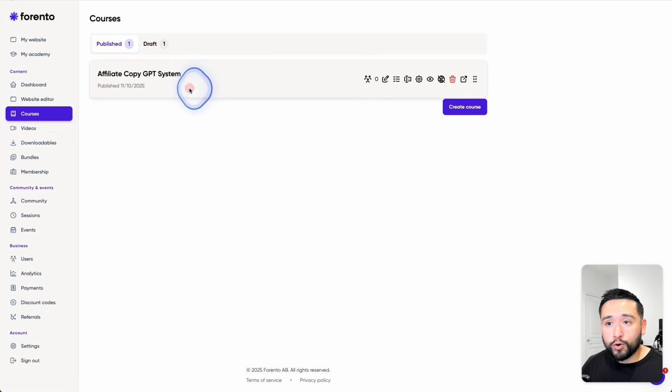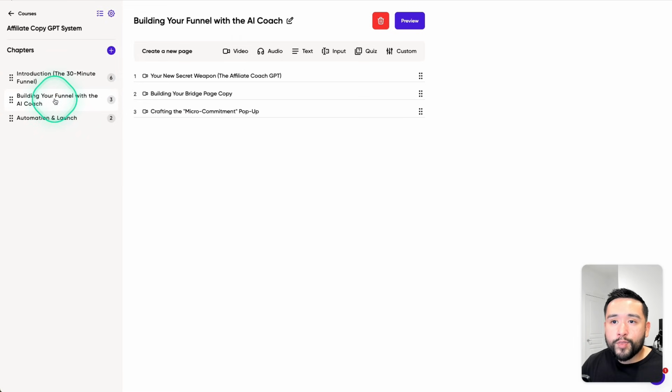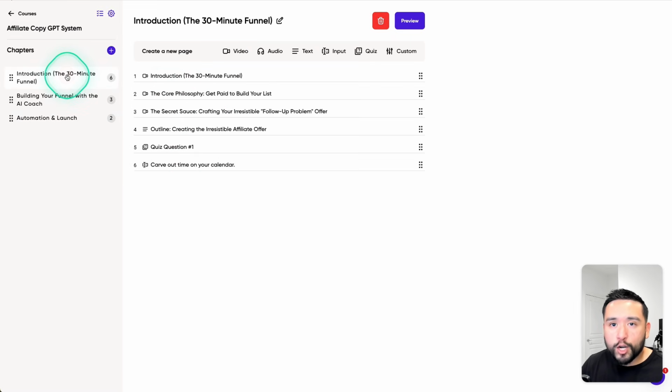Now let me show you the course that I created. Now, there's also this other quirk too, like I click on it and it takes forever to load up sometimes. So there are 3 chapters here, but I personally like to call them modules. So in each chapter, you can create, okay, so it's called pages. Okay, so there are 6 pages in chapter 1, and then there are 3 in the second chapter and 2 in the last one.